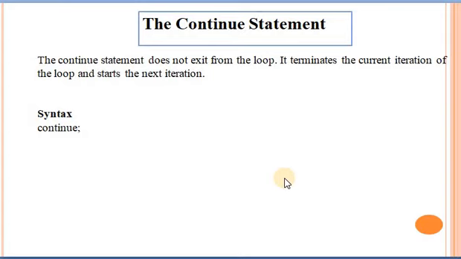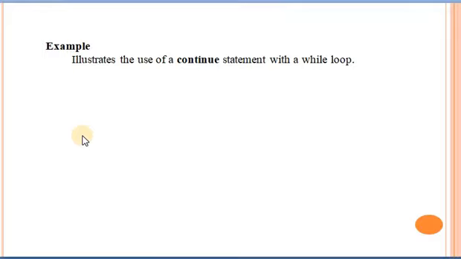The continue statement does not exit from the loop. It terminates the current iteration of the loop and starts the next iteration. The syntax of continue statement is continue keyword. Let us see one example of continue statement.